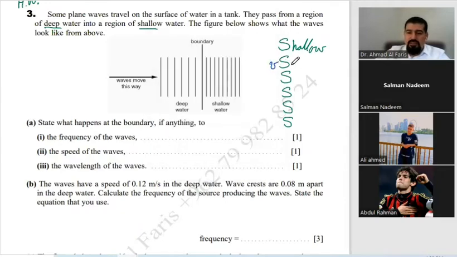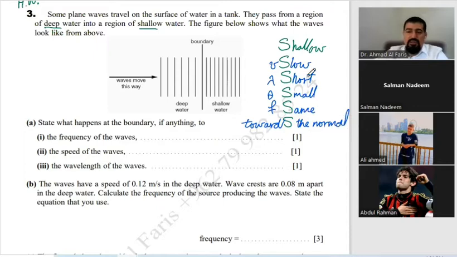The speed is slow, the wavelength is short, the angle is small, the frequency remains the same, and it bends towards what? You can say towards the normal or away from the normal; towards the normal. So these are the 6 S's that we have to know, and we can use them to answer any question about this. Look here, what they ask.